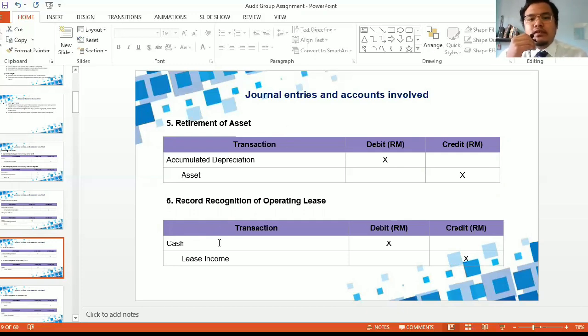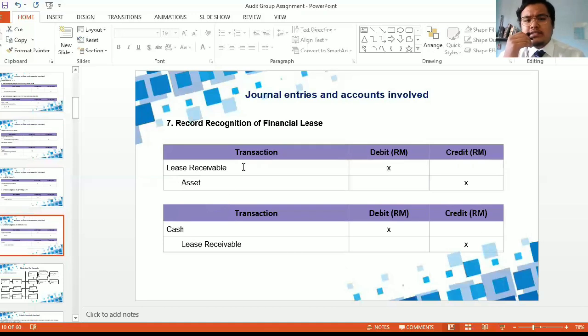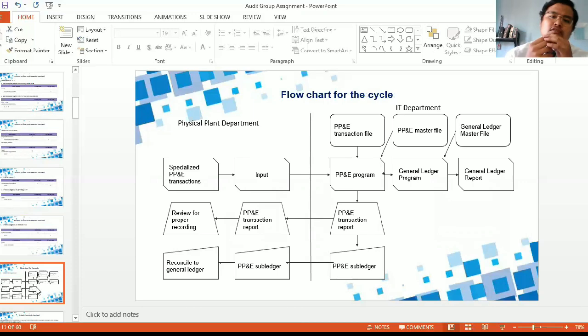Okay. For lease, there will be two types of lease: first, operating lease, and second, financial lease. For the operating lease, we'll debit cash and credit the lease income. For financial lease, first we will debit lease receivable and credit assets. Second, we will debit cash and credit lease receivable.